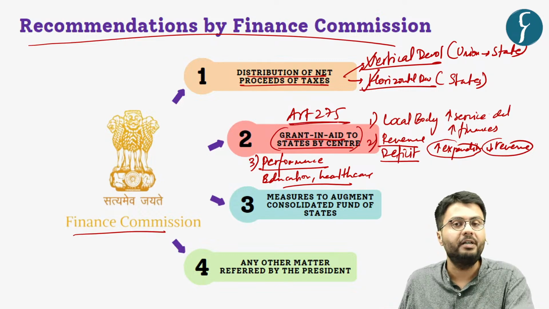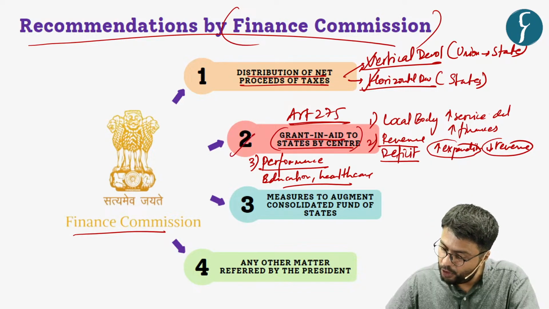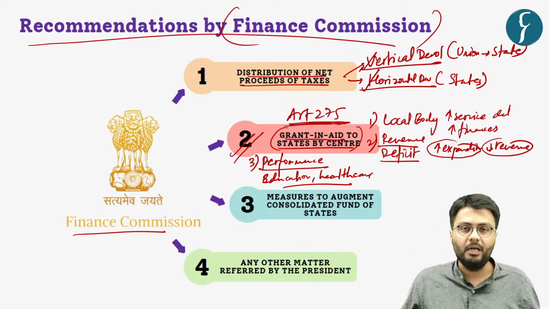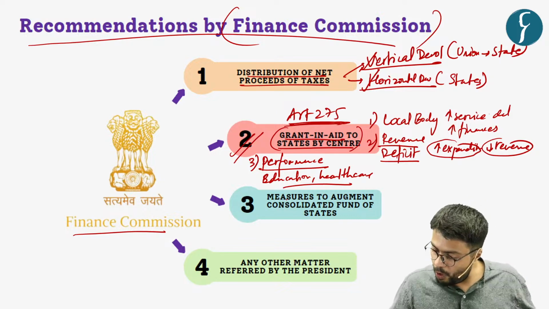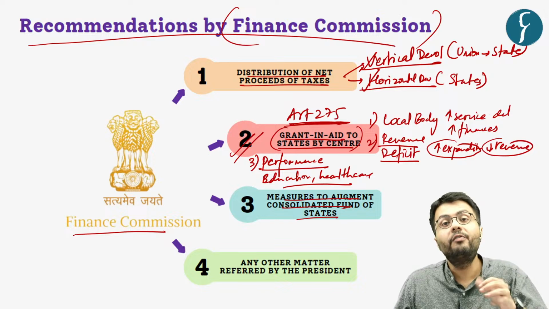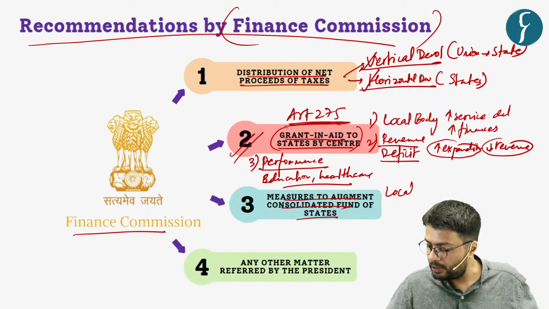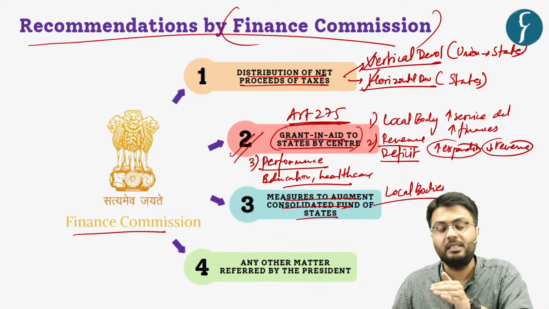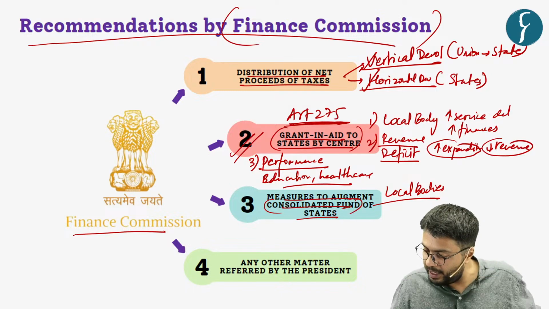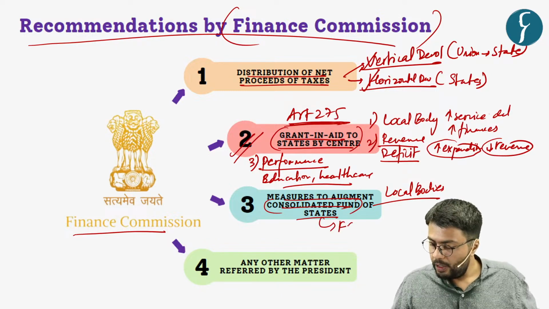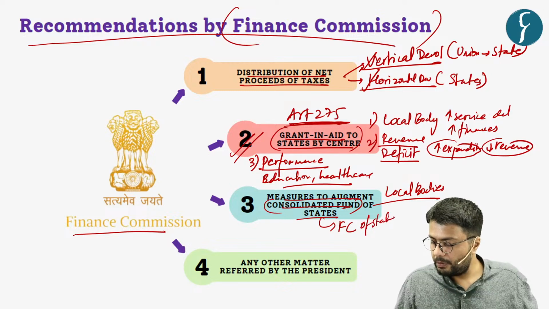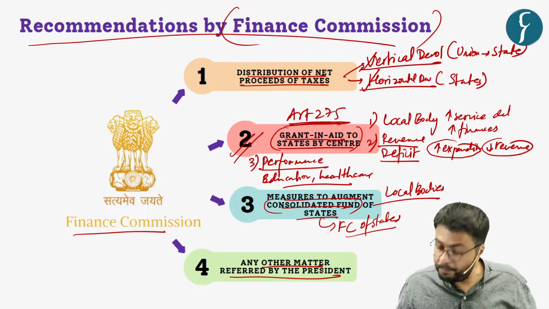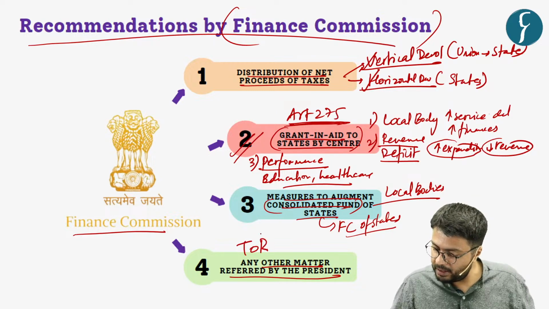Article 275, and the Finance Commission also gives various types of directions to the union government to provide grants under Article 275. Also, to augment the consolidated fund of states, which eventually provides money to local bodies, the Finance Commission also recommends that state governments augment their consolidated funds. Also, any other matter which is referred to the Finance Commission by the President of India is termed as terms of reference.